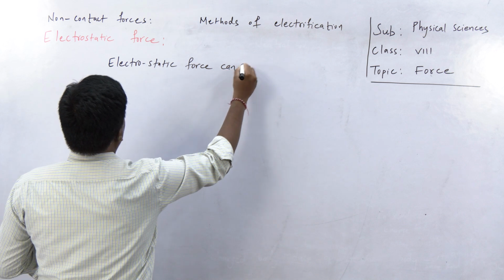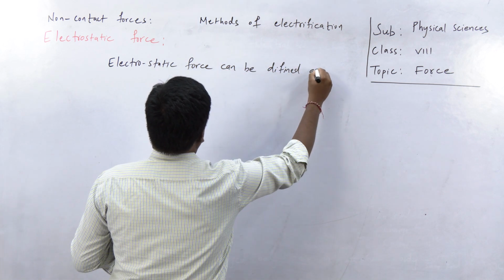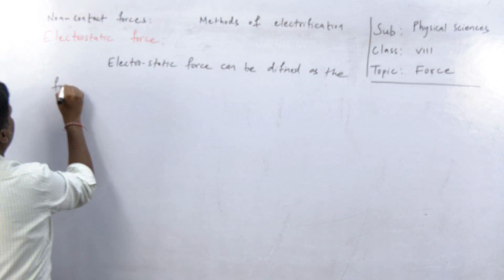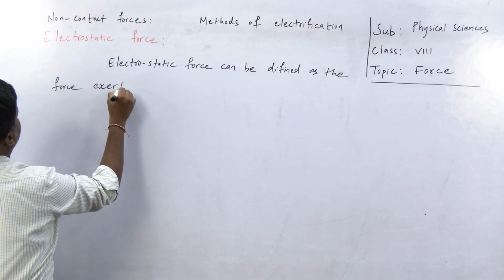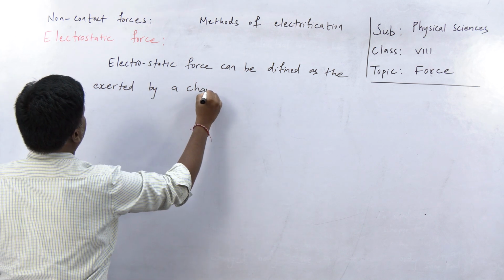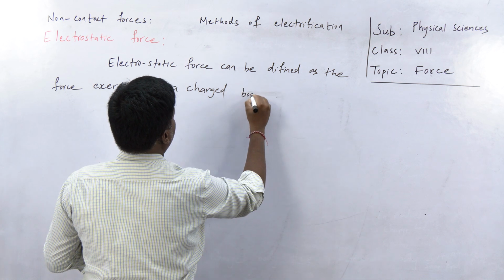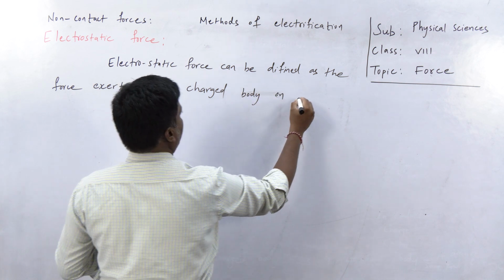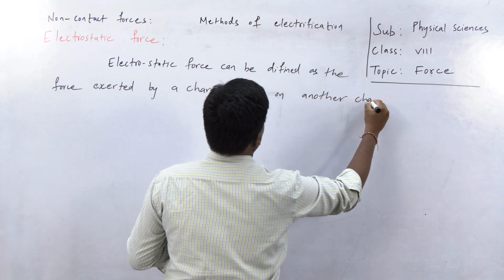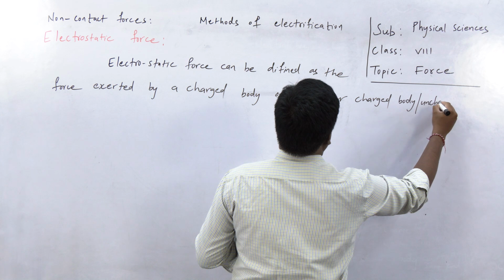Electrostatic force can be defined as the force exerted by a charged body on another charged body or uncharged body.